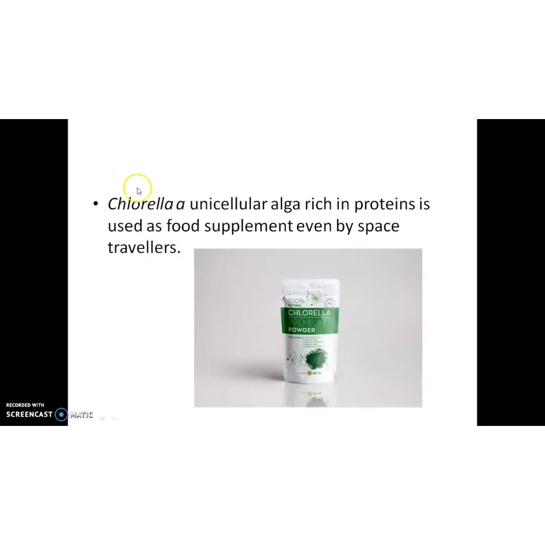Then chlorella, a unicellular alga which is rich in proteins, is used as a food supplement even by space travelers. We know that for space travelers, it is very important to carry energy-rich food. They can't carry different types of food items. Okay, so one of the foods they use during space travel is chlorella because it is rich in proteins.